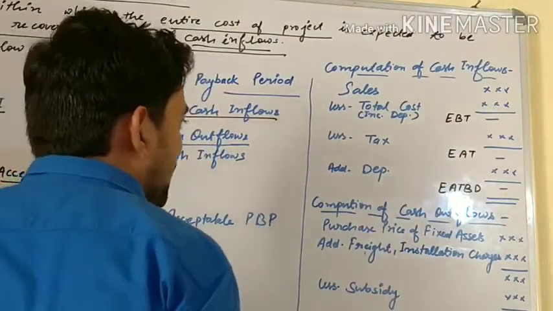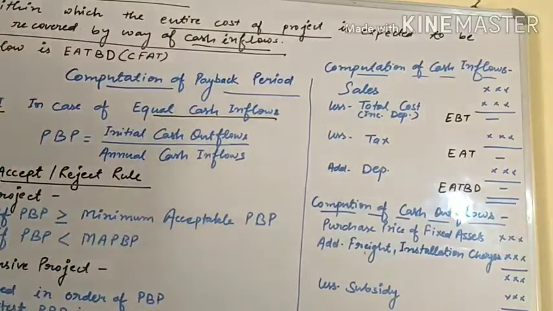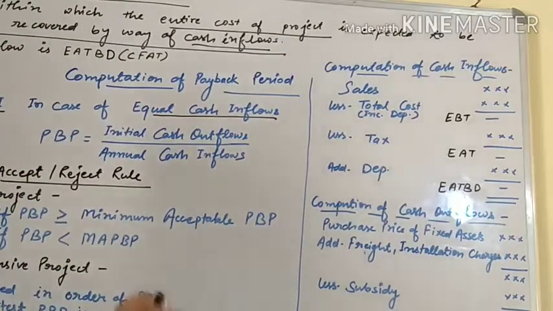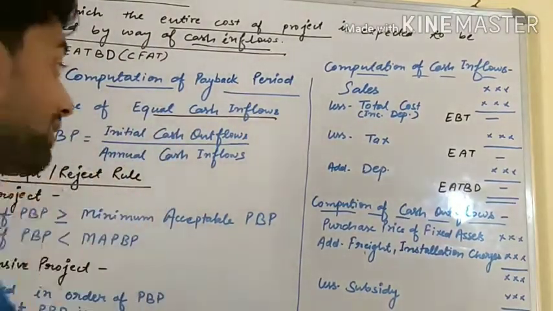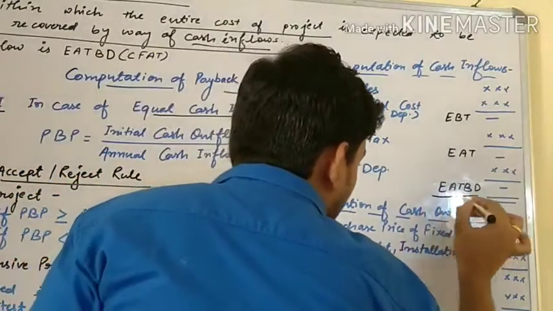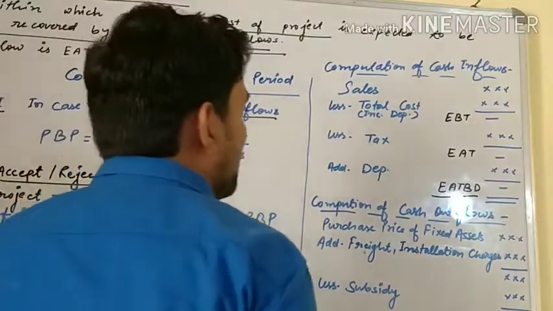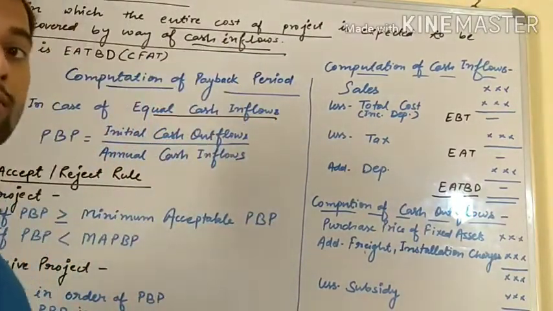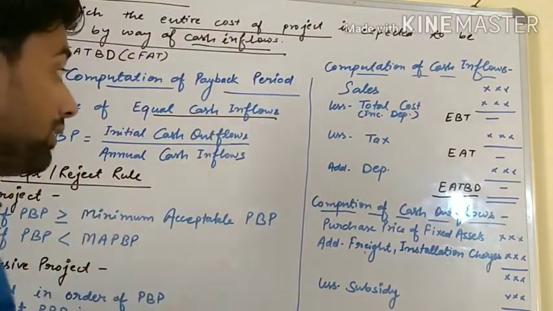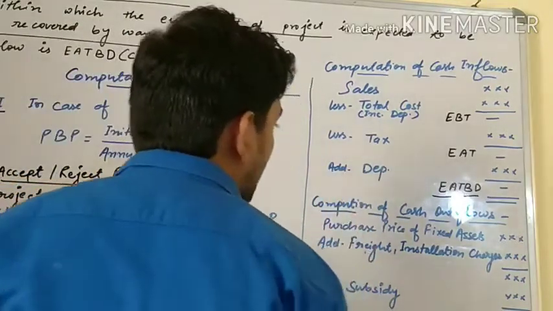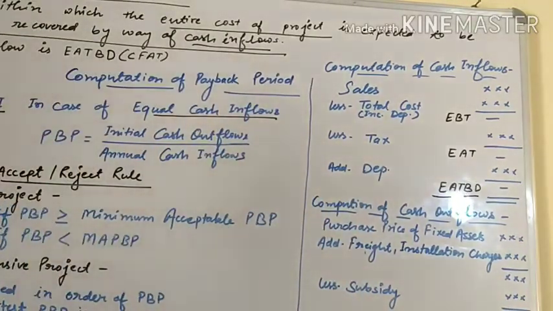Then you will add depreciation and you will get earning after tax before depreciation, which is cash inflow. Understand that EATBD is cash inflow. If EAT is given, you have to add depreciation. Remember this: cash inflow is always EATBD, earning after tax before depreciation.